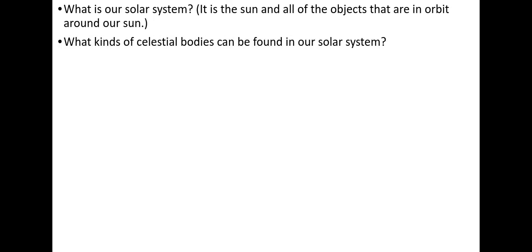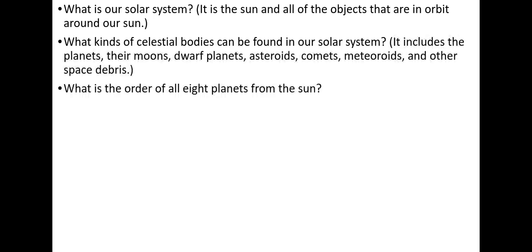So, what is our solar system? It is the sun and all the objects that are in orbit around our sun. What kind of celestial bodies can be found in our solar system? It includes planets, the moon, dwarf planets, asteroids, comets, meteoroids, and other space debris. What is the order of all 8 planets from the sun? Do you remember the order?